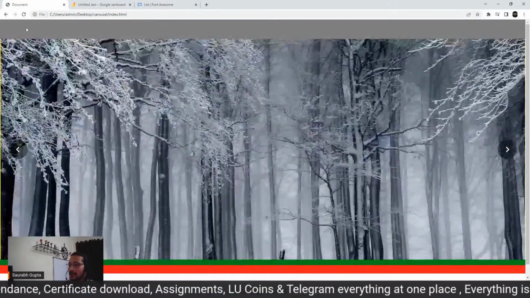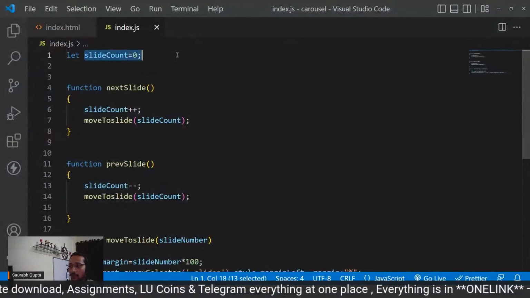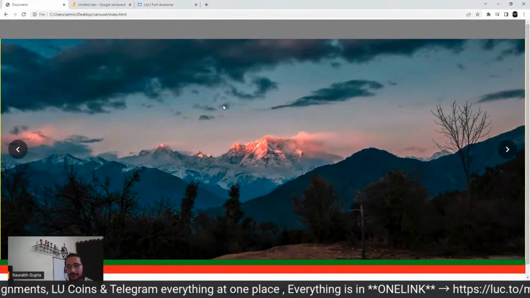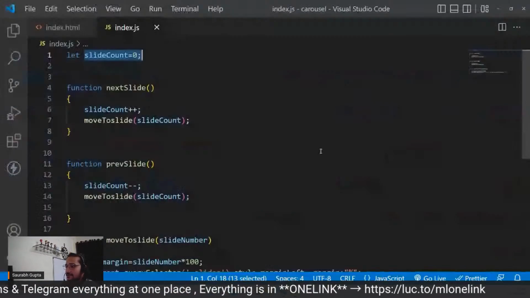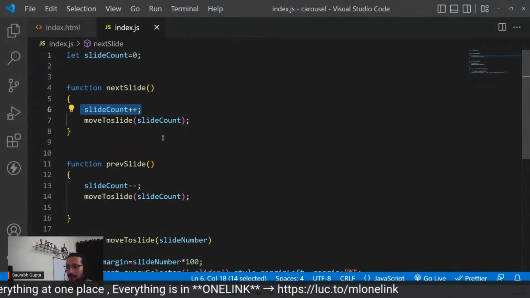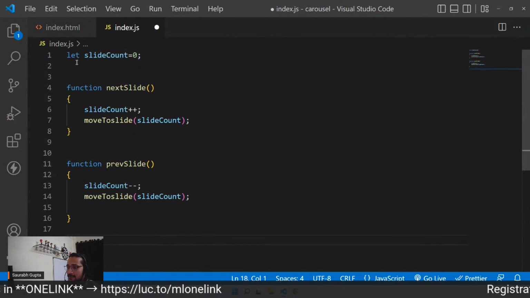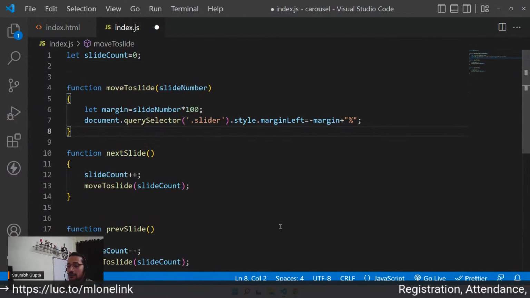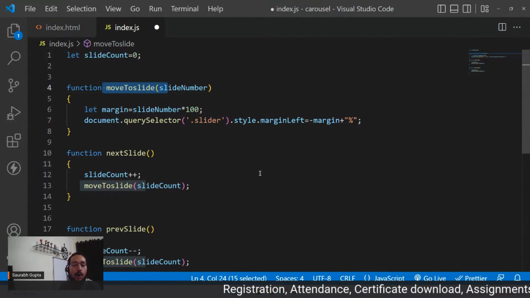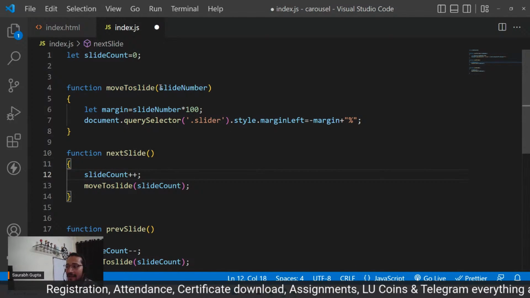See that? So initially slide count is 0. This is your 0th slide. When I click on next, slide count becomes 1, and I call the function move to slide. Let's move it on top so that you can see it properly. This is the general function that will move the slide no matter what you do. You just give it a slide number.